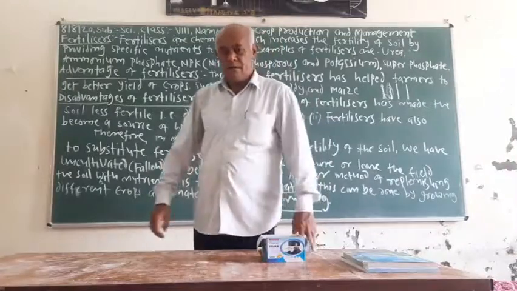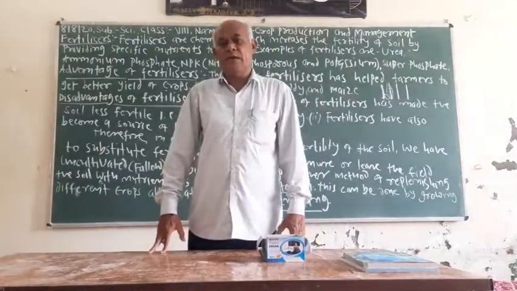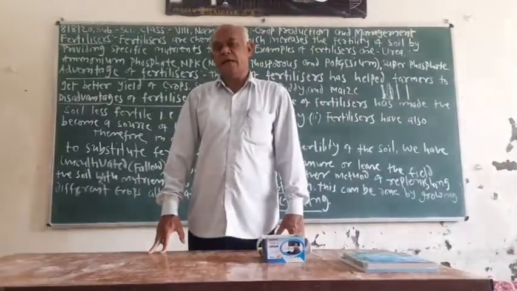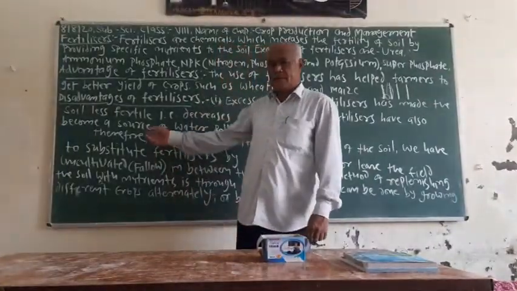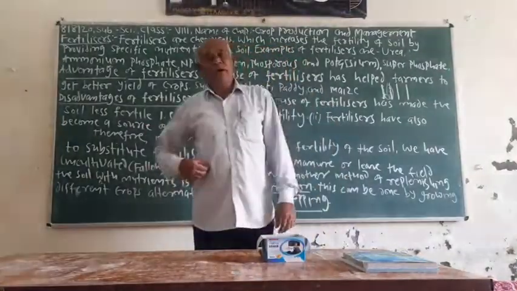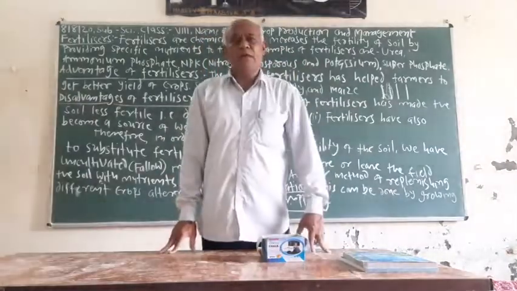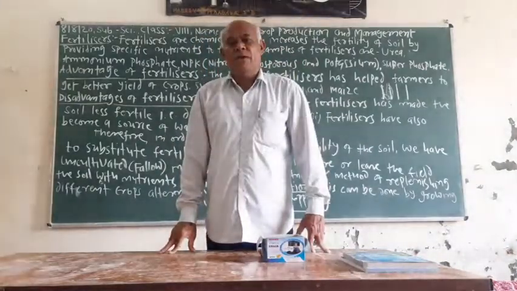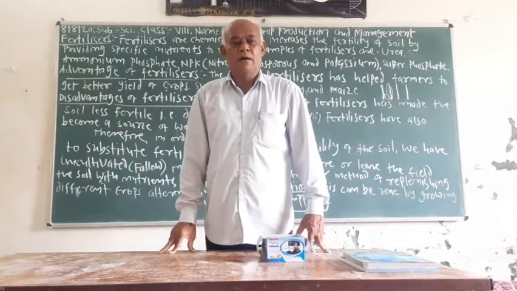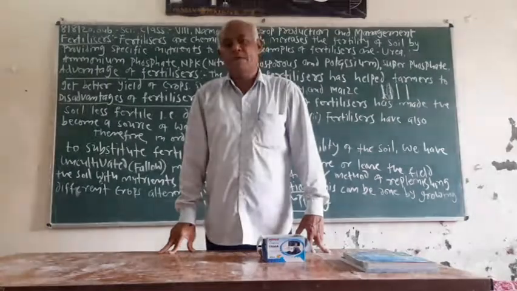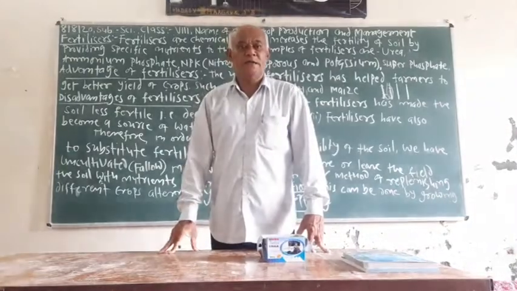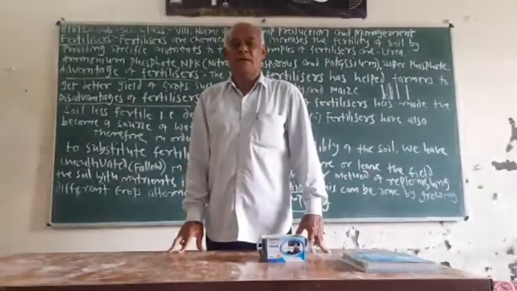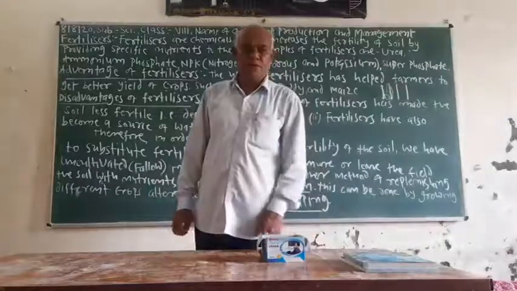Today we learned about adding fertilizer into the soil, as well as the advantages and disadvantages of fertilizers. When we meet next period, we will learn the comparison and differences between fertilizers and manure. Thank you.